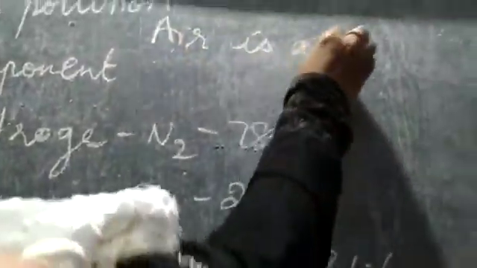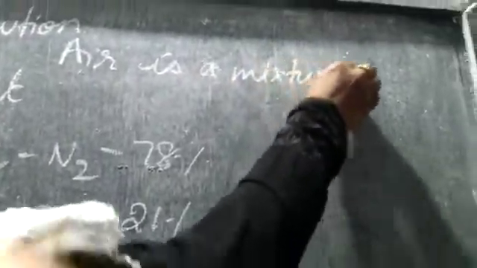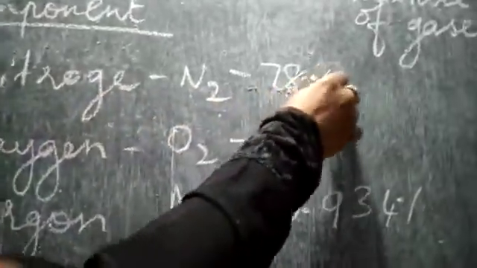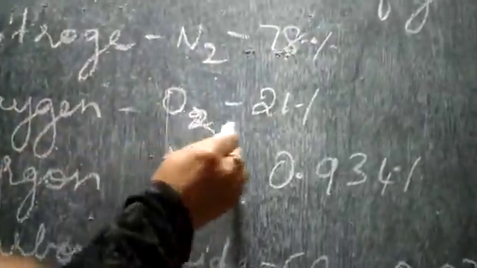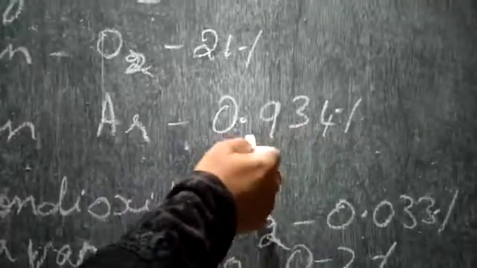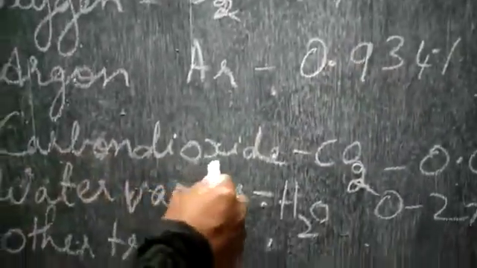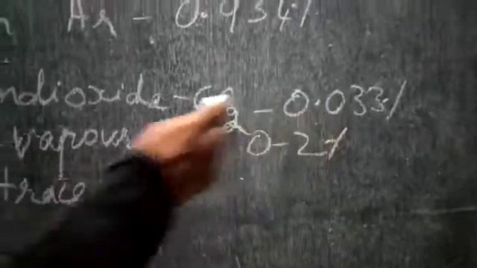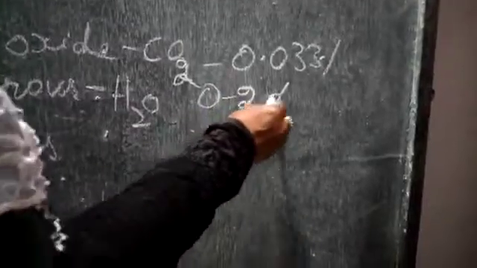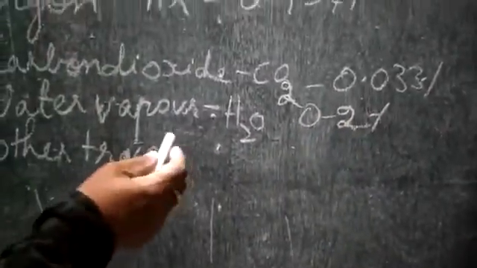So we know that air is a mixture of gases. That means it is made up of many gases. Mixture of gases. Yes? Understood, children? Now, if you see the components of air, you have nitrogen, that is N2, that is 78%, right? Oxygen, that is O2, and that is 21%. Then you have argon, that is Ar, 0.934, that means about 0.1%, you can keep it. Then you have carbon dioxide, that is CO2, that is 0.033%. Then you have water vapor, that is H2O, which is nearly 0 to 2%. Then other trace components you have, right?